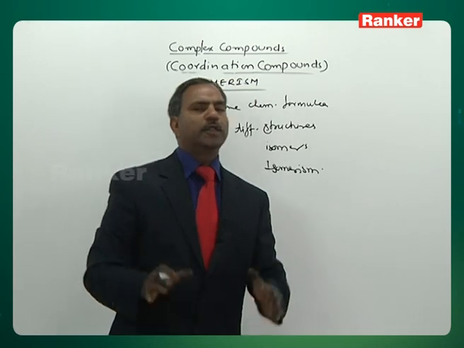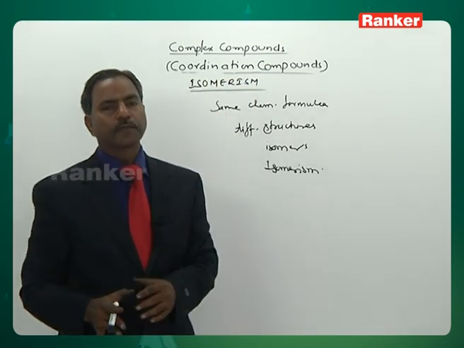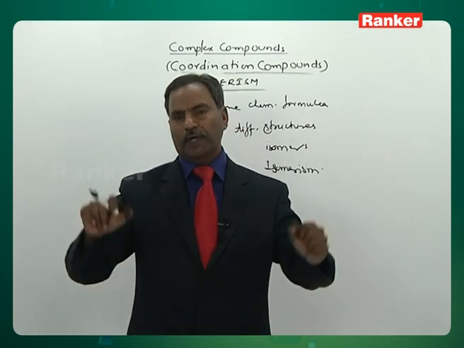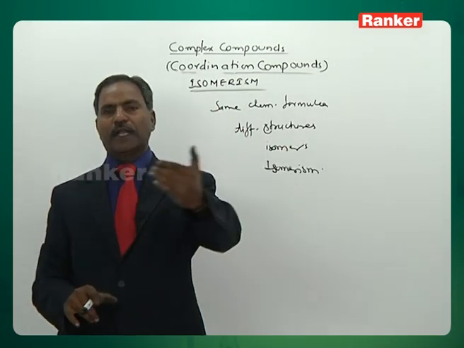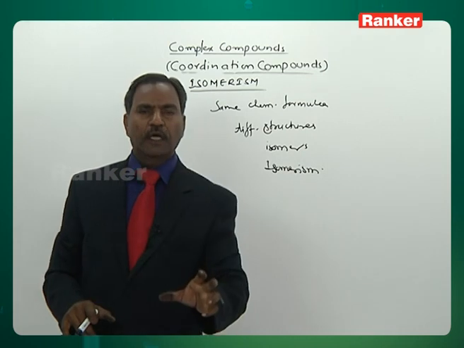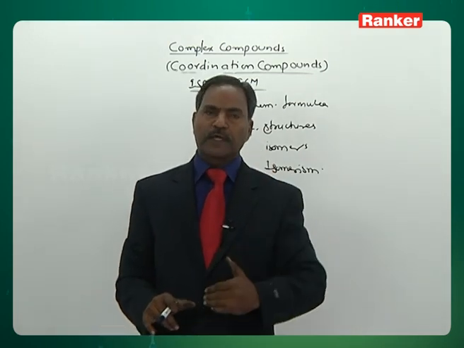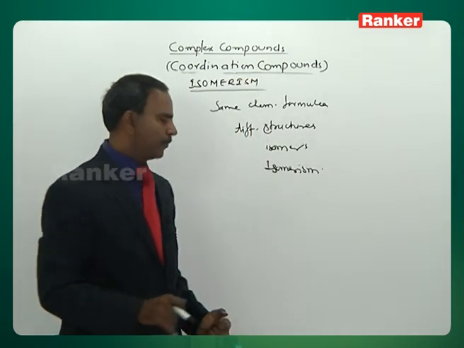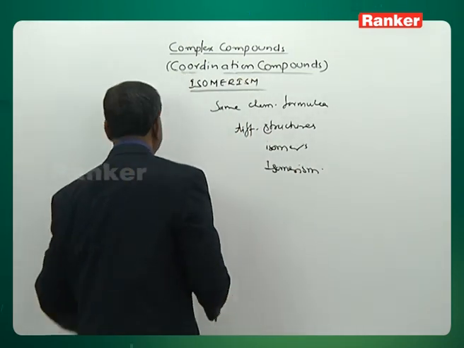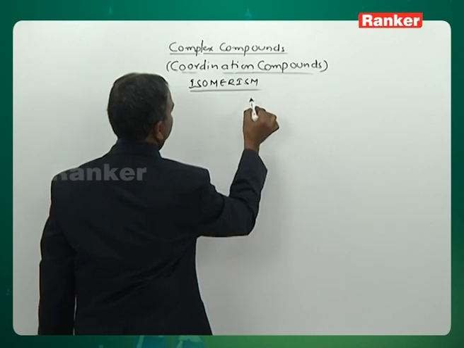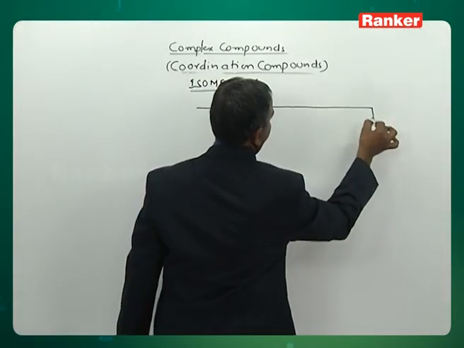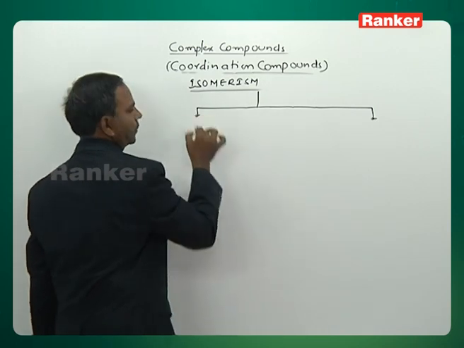Isomerism in complex compounds is classified into two types. Let us see how it is classified. What are the different types of isomerisms? Isomerism is classified into two types.